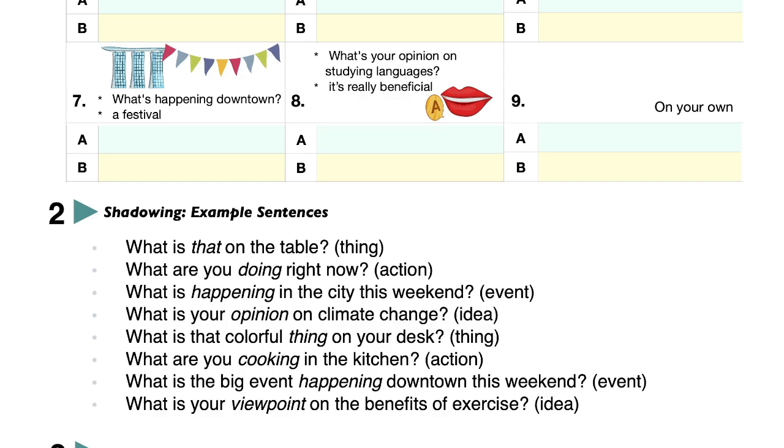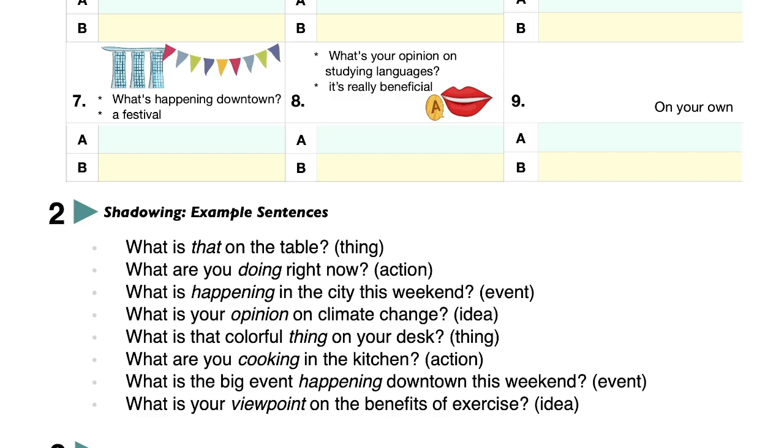What is your opinion on climate change? What is that colorful thing on your desk? What are you cooking in the kitchen? What is the big event happening downtown this weekend? What is your viewpoint on the benefits of exercise?